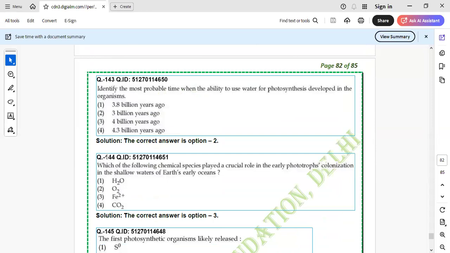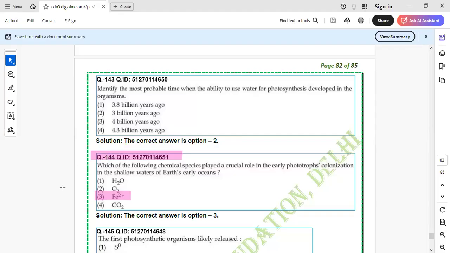Is this question clear to each and every one? 144. Quickly. That's why I'm saying everyone should go for this. Questions 141 to 150 should be the first target, these passages. ये मैं कल आपको बताऊंगा when I will take a 20-minute session on how to attempt the paper. So Fe2+ is the correct answer.